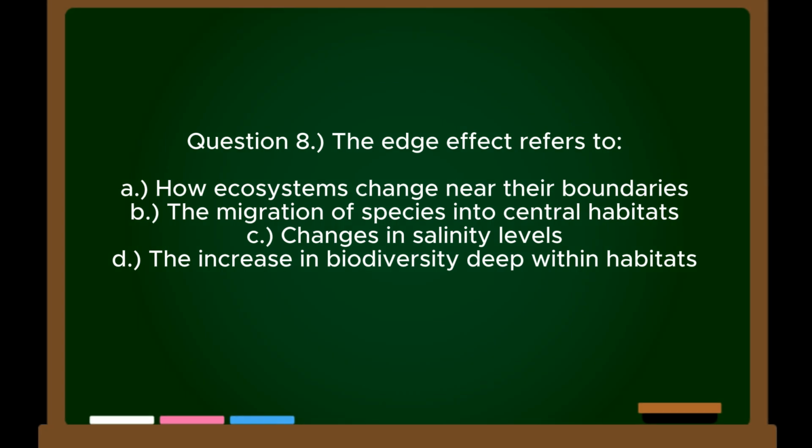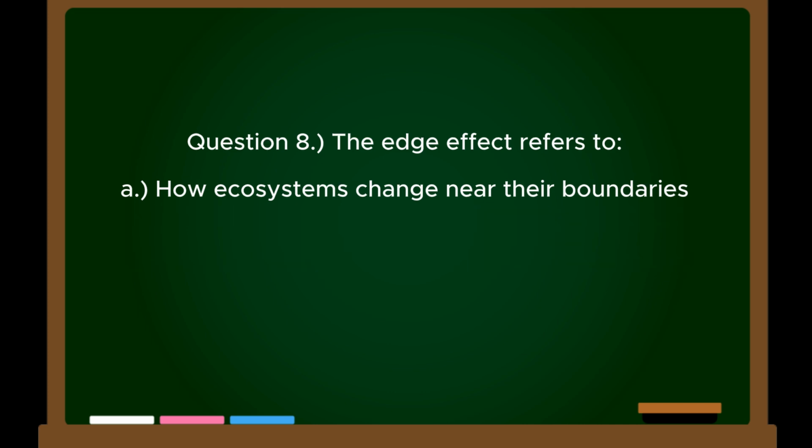Question 8. The edge effect refers to: A. How ecosystems change near their boundaries. B. The migration of species into central habitats. C. Changes in salinity levels. D. The increase in biodiversity deep within habitats. Correct answer: A. How ecosystems change near their boundaries.